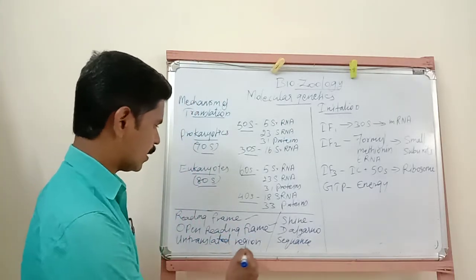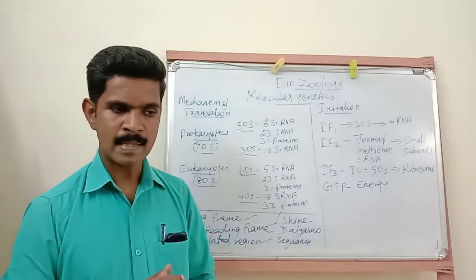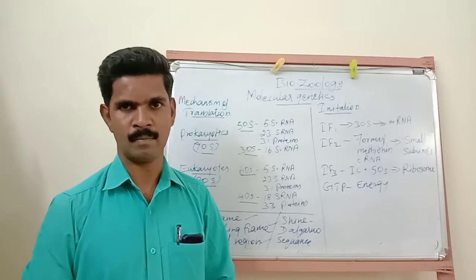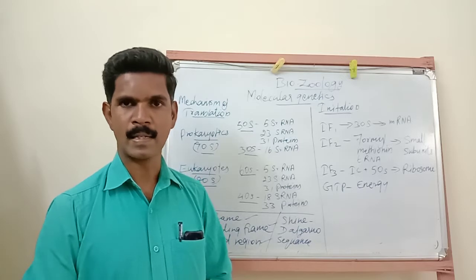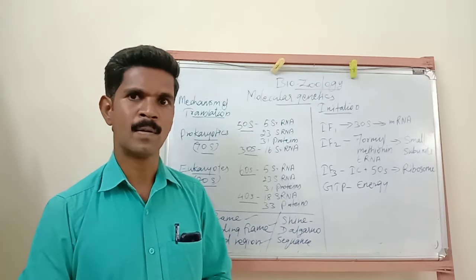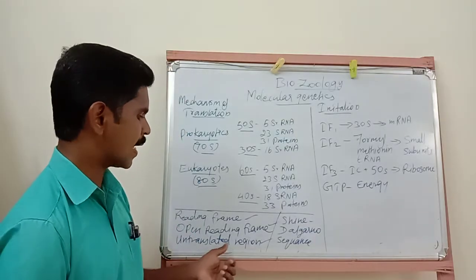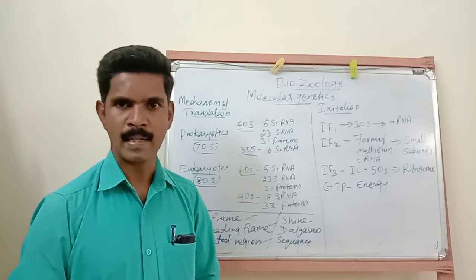Then the third question is untranslated region. In some mRNA molecules, some additional regions are present. These additional regions are not involved in the translation process. So this region is called untranslated region.